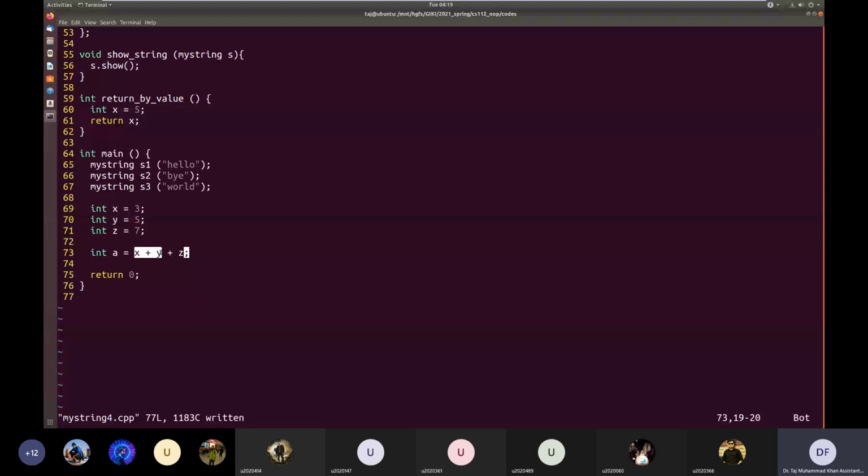The sum of these 2 numbers will then be added to this third integer z. So where will that sum of these two integers x and y be stored, and how will that resultant value be used to add to this third integer z?